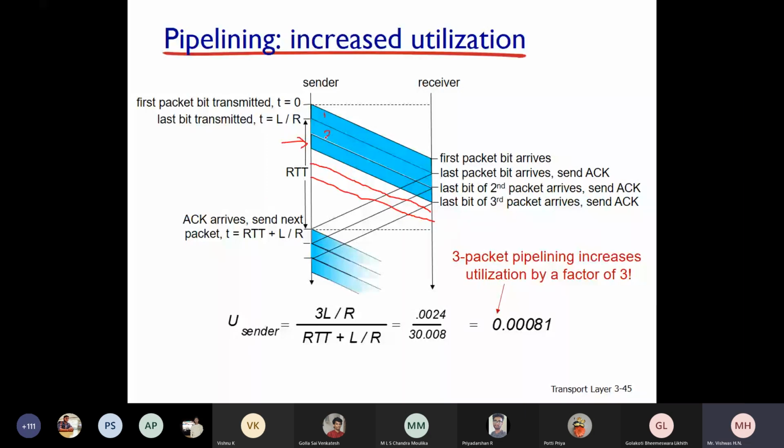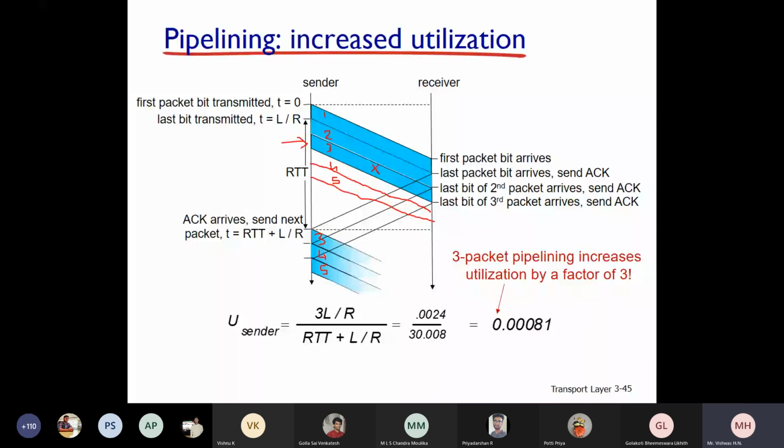What Go-Back-N will do: consider fourth and fifth have also reached properly. Let me write it: 1 2 3 4 5. Fourth and fifth packets have been received by the receiver properly, but third is lost. Even though only third is lost, the sender will send packets 3, 4, 5 again, because from 3 it is lost. Is that clear? That's why it is called Go-Back-N.